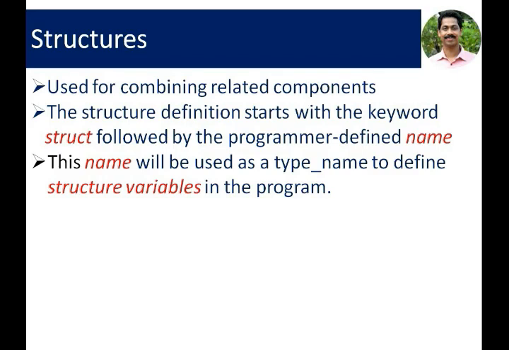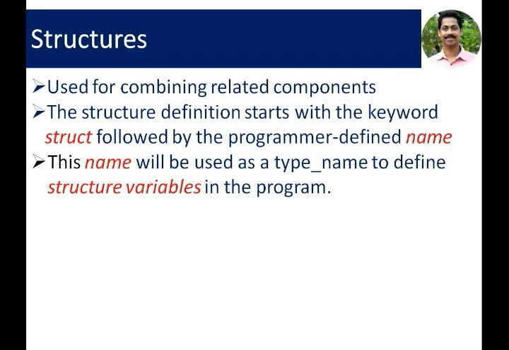Actually, we are giving a name during the declaration of structure, and this name will be used as the data type name to define structure variables in that program. That is, the name is acting as a new data type.